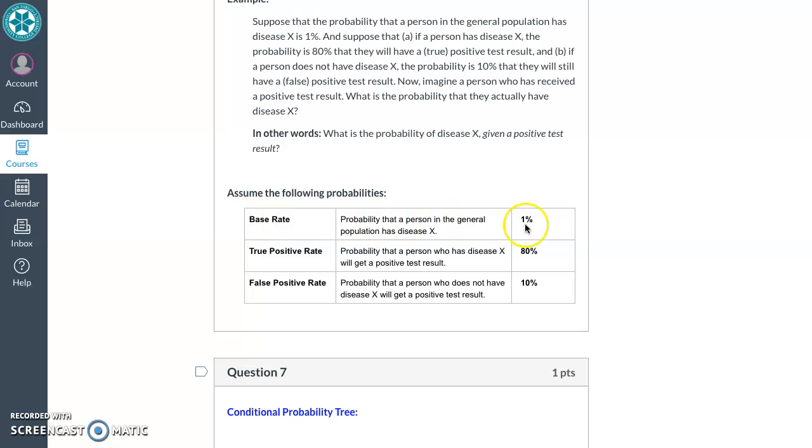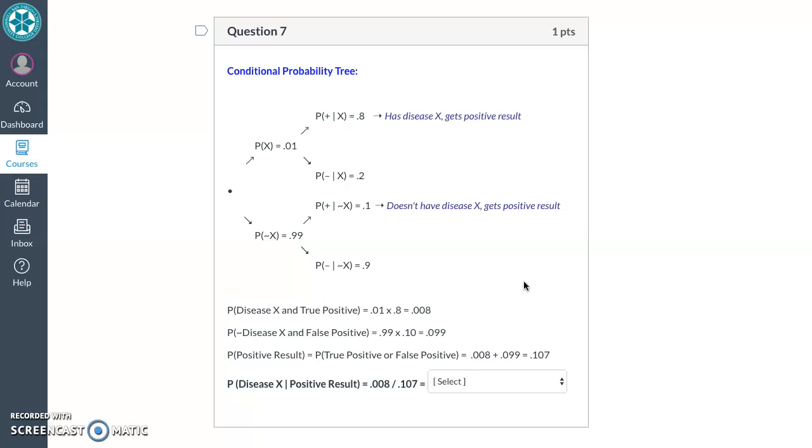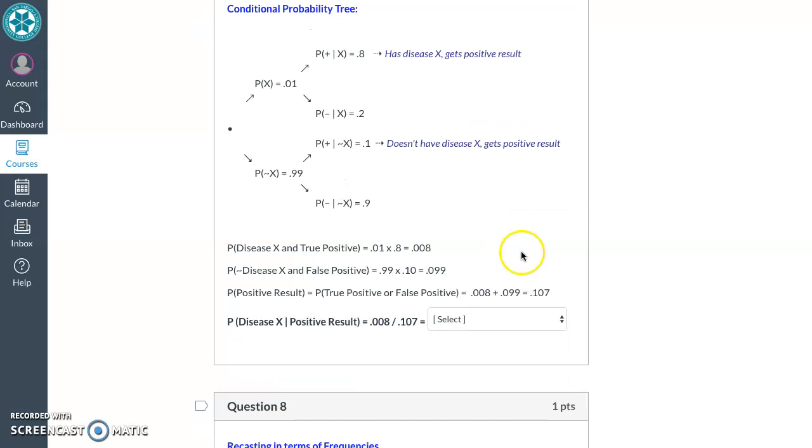So we've got our base rate. 1% of people have the disease. If you do have the disease and you take the test, 80% of the time it'll tell you you have it. But if you don't have the disease and you take the test, 10% of the time it'll still tell you you have it. Here is a conditional probability tree with this information. Here is our starting point. 1% chance you have the disease, 99% chance you don't.